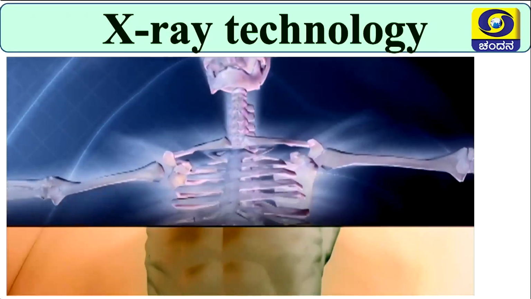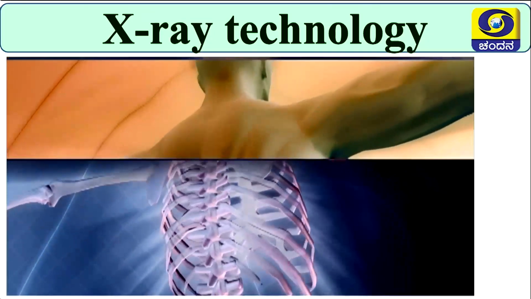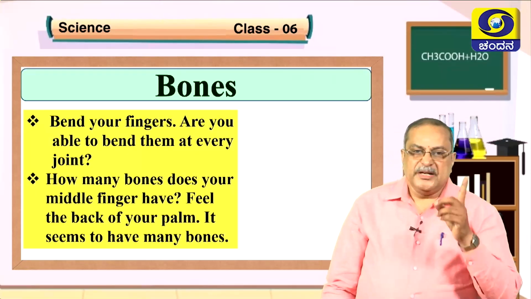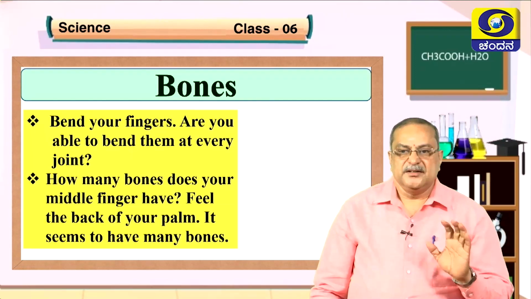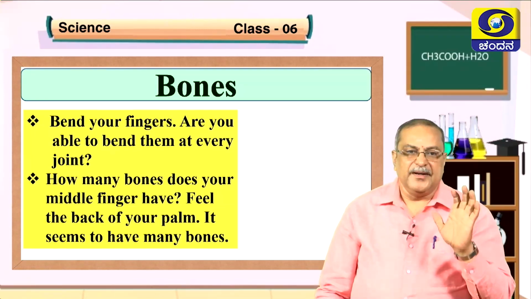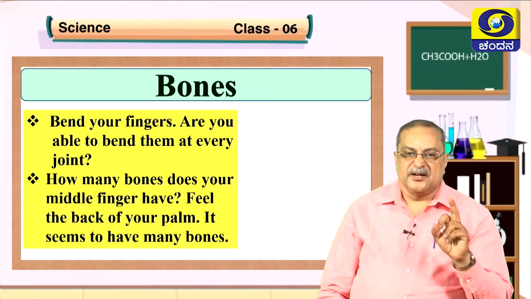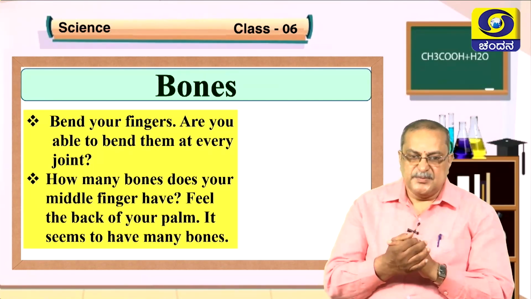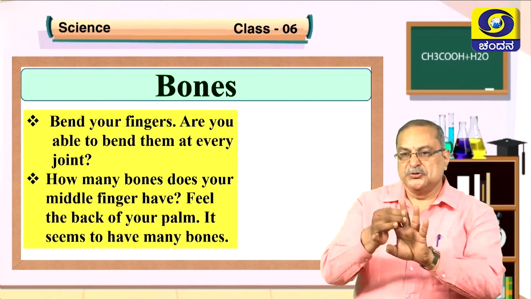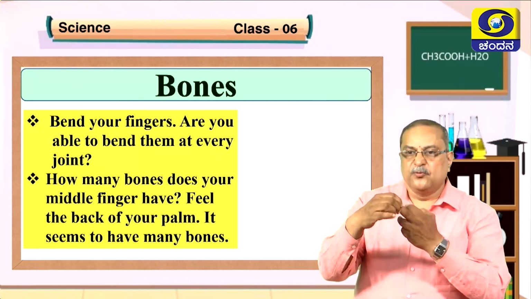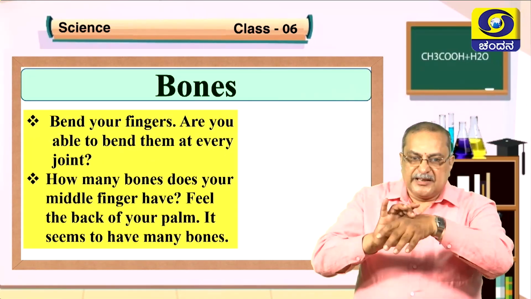Bones of the body are visible. So what you are seeing is the chest bone, rib cage. Bend your fingers. Are you able to bend them at every joint? Of course, you can bend. How many bones does your middle finger have? Feel the back of your palm. It seems to have many bones, isn't it? See, the middle finger has 1, 2, 3, and the small bone on top, 4. So when you touch the middle finger, feel the back of your palm.